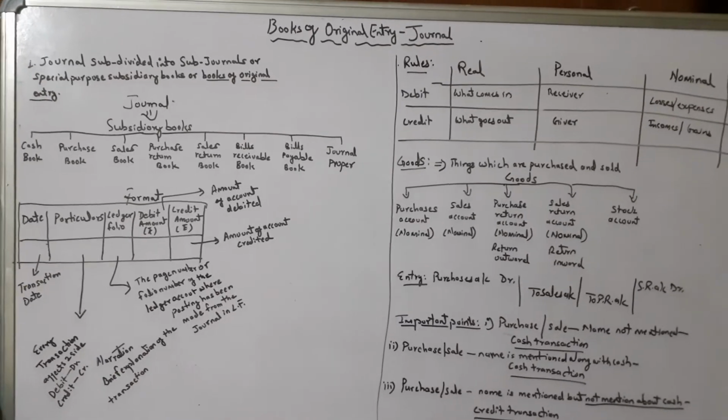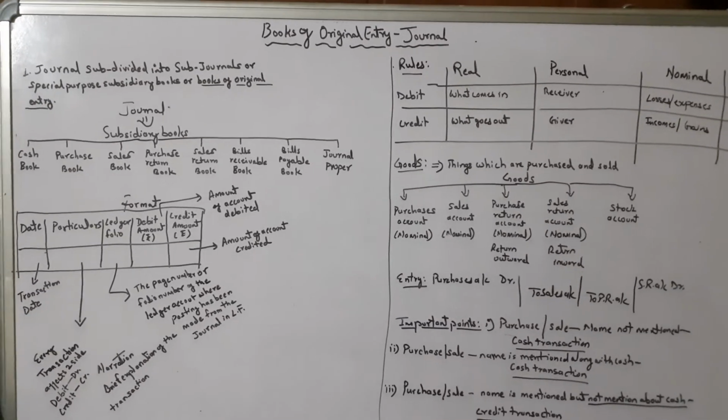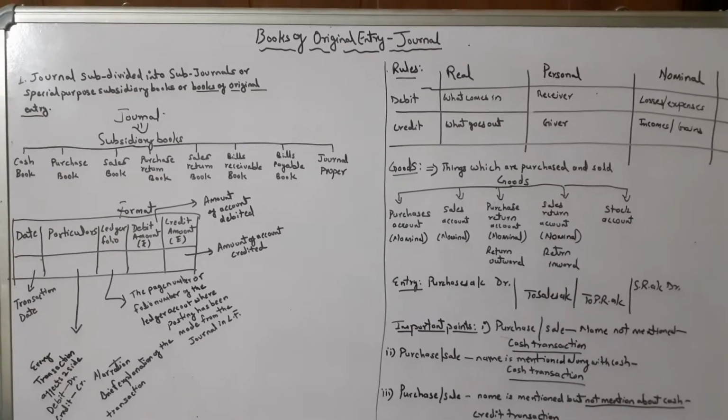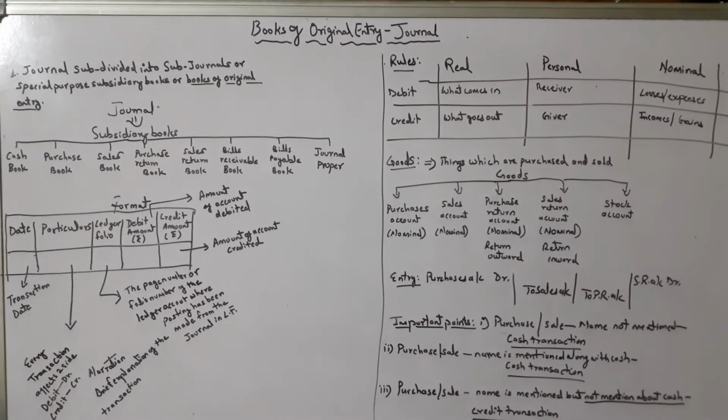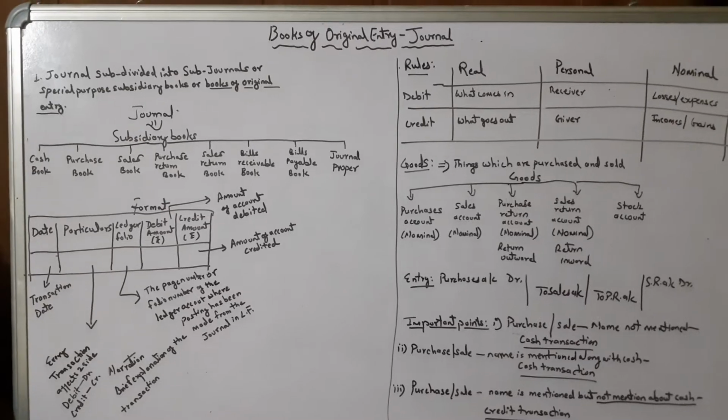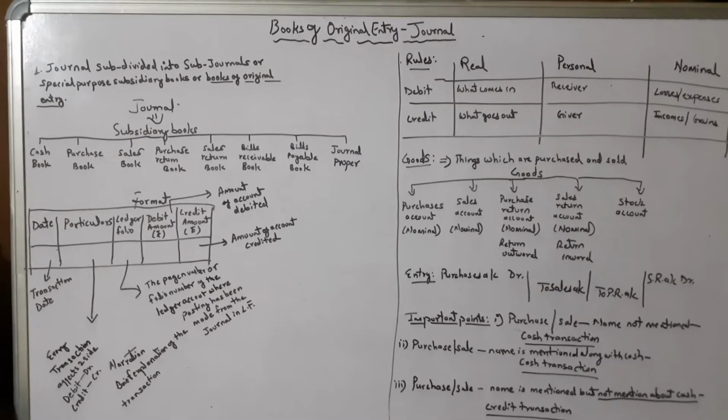नमस्कार सभी को. Let's start the new topic, an important topic also in class 11th accountancy: journal, which is also called books of original entry. See students, journal is the books of original entry.